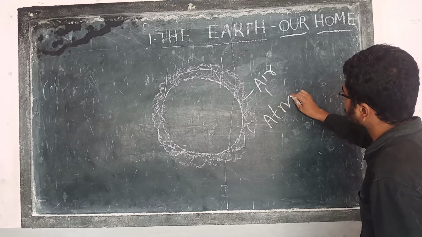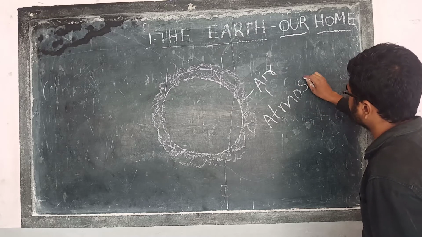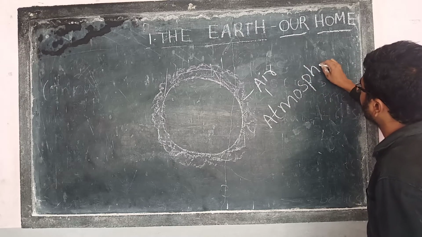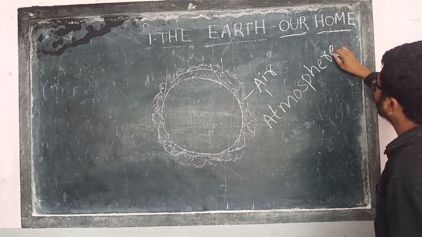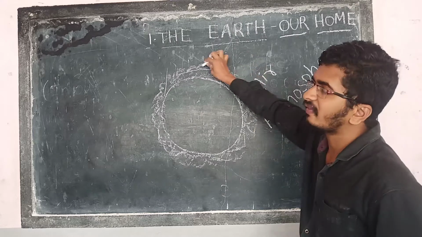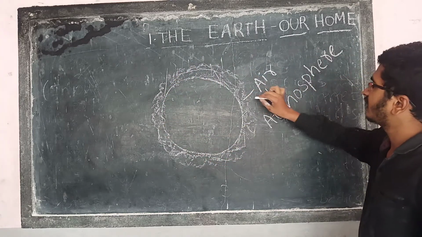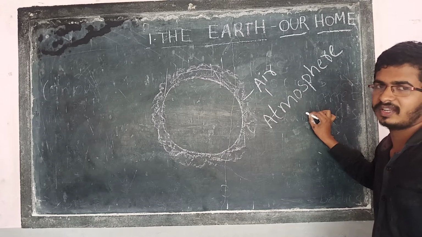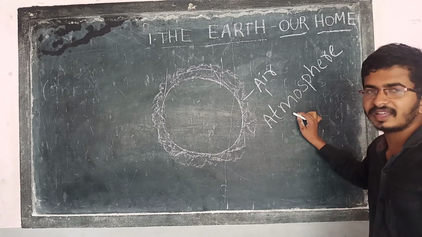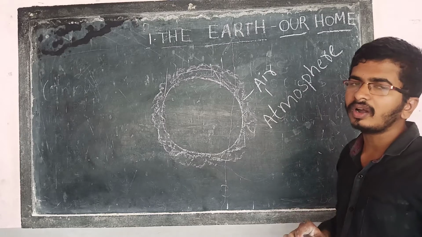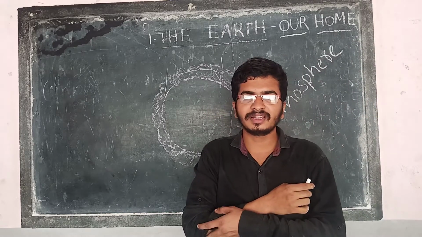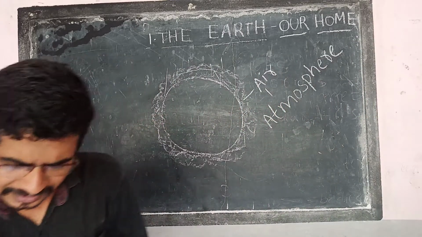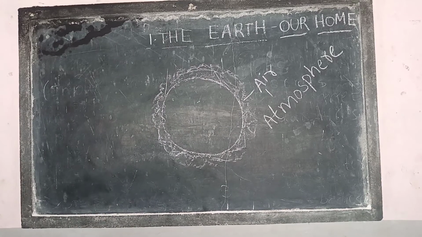You have to write these hard words. The layer which is covered around the earth is called atmosphere, like air. Clear? Atmosphere.